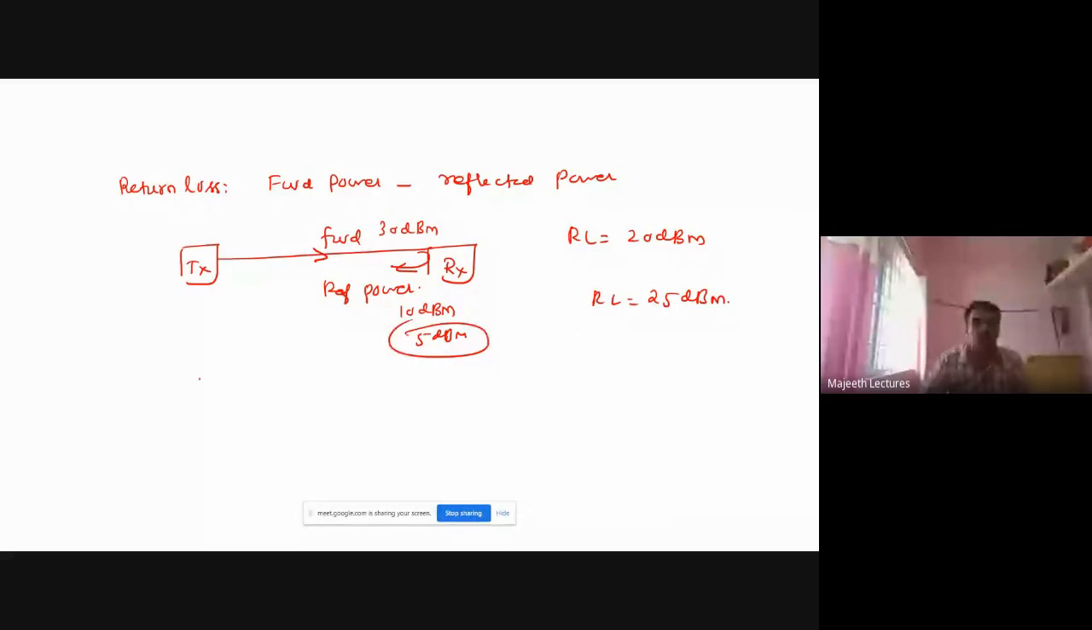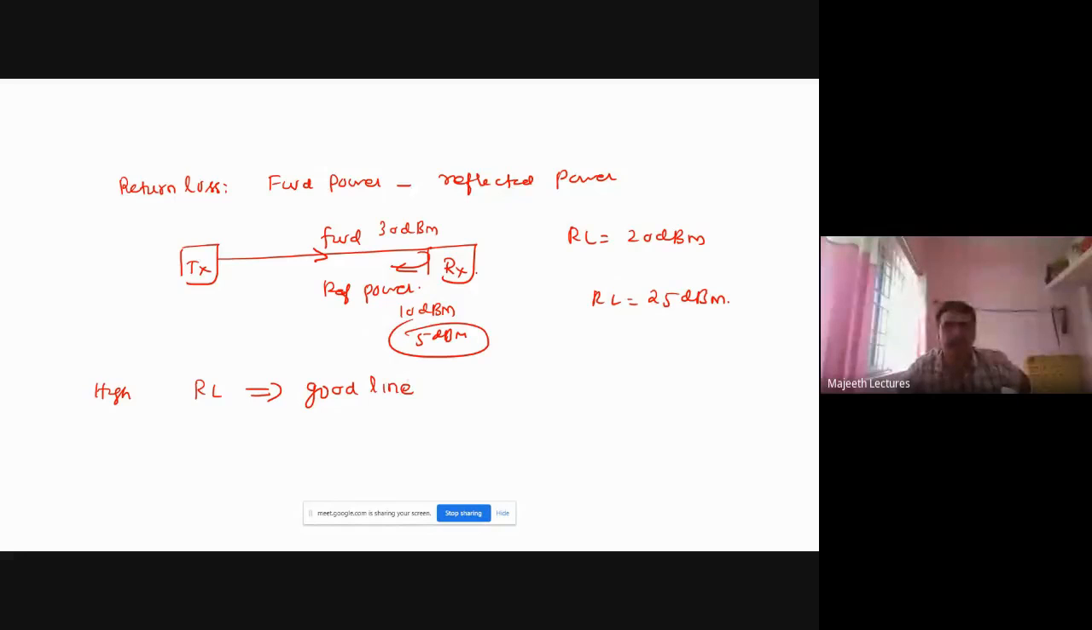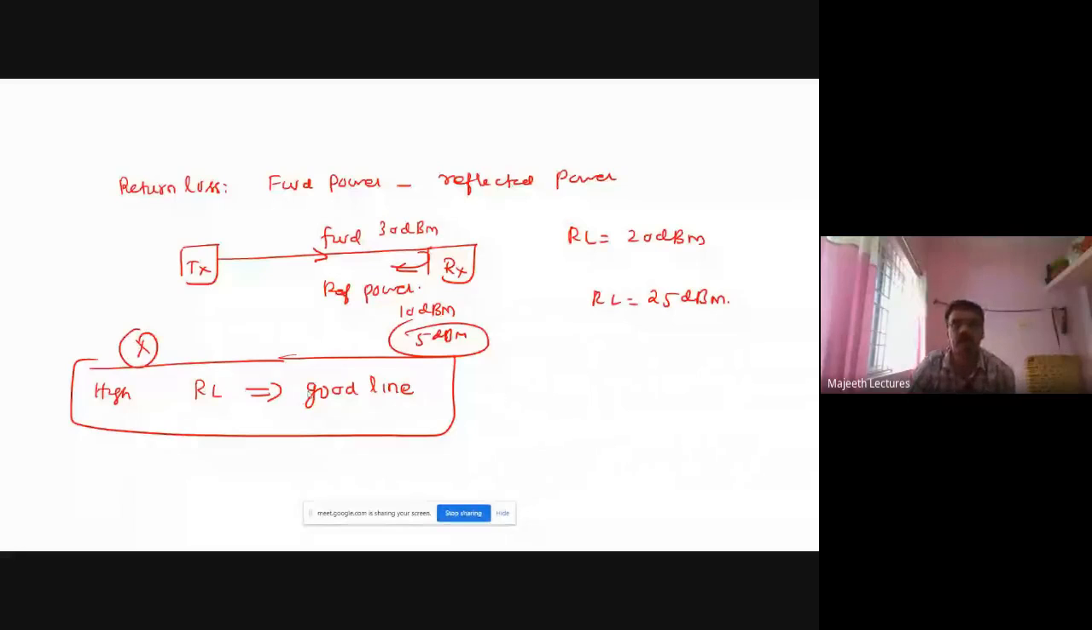So a high return loss indicates a very good line, because the power is not reflected. Reflection is very less means the return loss is more, and all the power is delivered to the load. So the line is, I think, a very good, matching line. For a good line, the return loss must be very, very high. This is the first thing you must know. High return loss means very good line.